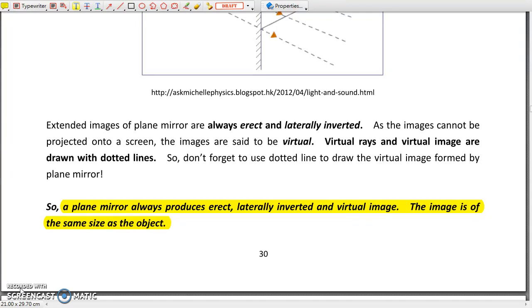Lastly, this kind of image, which is located by producing reflected rays backward with dotted lines, is called a virtual image. The dotted lines are called virtual rays, and the image is called a virtual image. Your teacher will tell you something more about virtual images in class. Stay tuned.